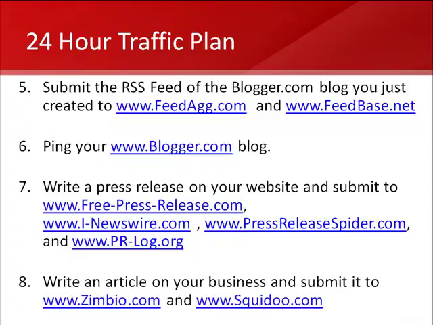The next thing you're going to do is write an article on your business. It's going to be an article of about 300 or so words, 350 words or so, on your business, and you're going to go through the process of submitting it to these 2 websites, Synbio.com and Squidoo.com. The main point is you just go to these sites and set up your account, and once you set up your account with them, you just follow their basic instructions for setting up your site.